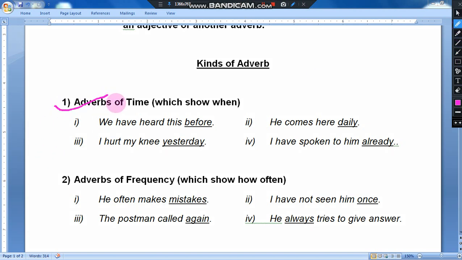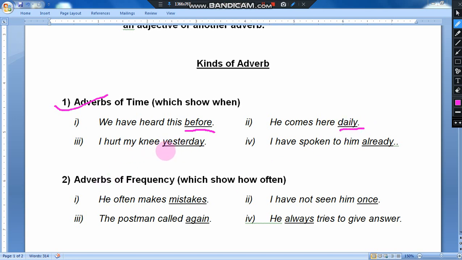First, adverbs of time. What does it mean? They show when. If we ask a question with "when", we will get an answer. Here we are getting information about time. We have heard this before. So "before" is an adverb. He comes here daily. He comes here, but how often? Daily. Now this "daily", ly, is an adverb.